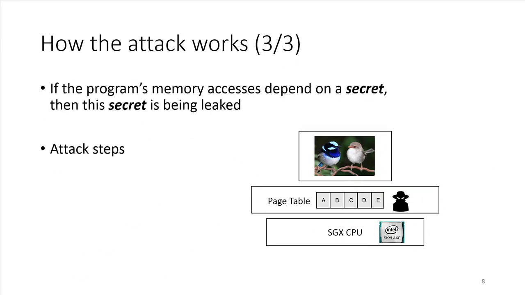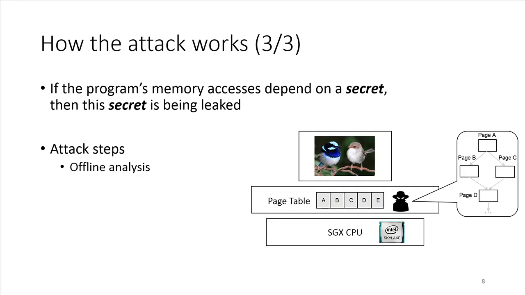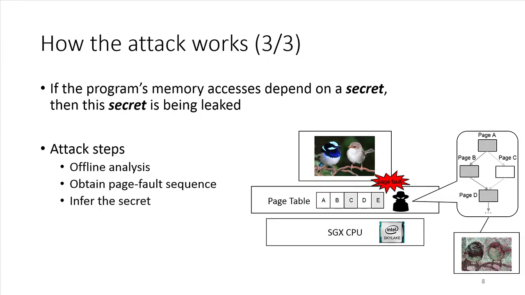With this noise-free side channel, if the memory access of the program inside the enclave is highly dependent on the sensitive information, the attacker can combine offline analysis to obtain all the possible memory patterns and intentionally trigger page faults to obtain the page fault sequence. Combining these together, the attacker is able to infer the actual sensitive data inside the enclave.